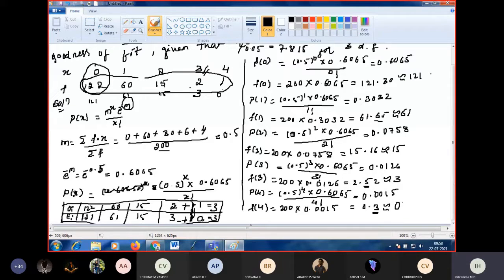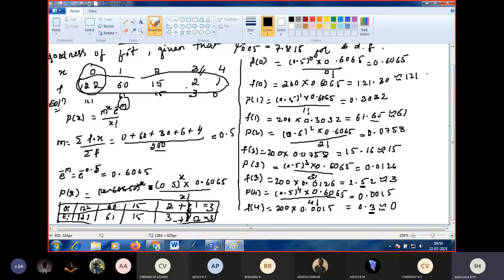Now we have to find the chi-square. What is the formula to find chi-square? Chi-square is equal to the summation of observed value minus expected value, whole square, divided by expected value.